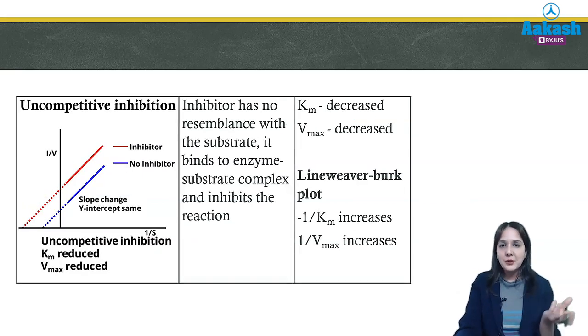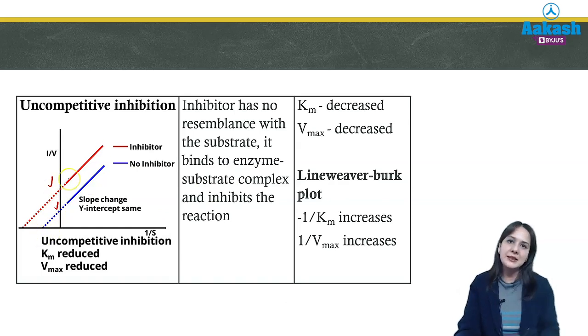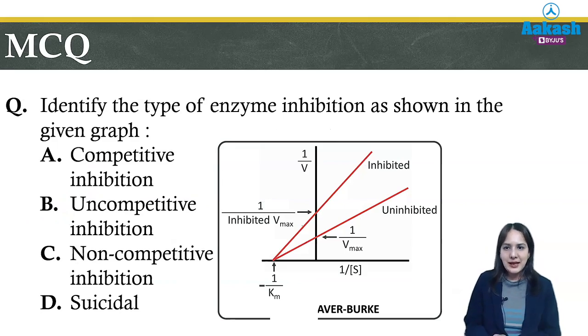And we have discussed uncompetitive, that they are both underperformers. This is a mnemonic only. So both are decreasing. Here you can see neither Km is the same nor Vmax is the same. They are parallel lines. In this way you can remember the important facts about competitive, non-competitive and uncompetitive inhibition. This question was asked in your INICET.